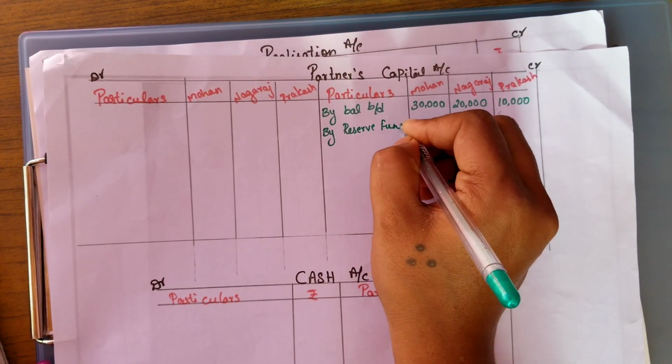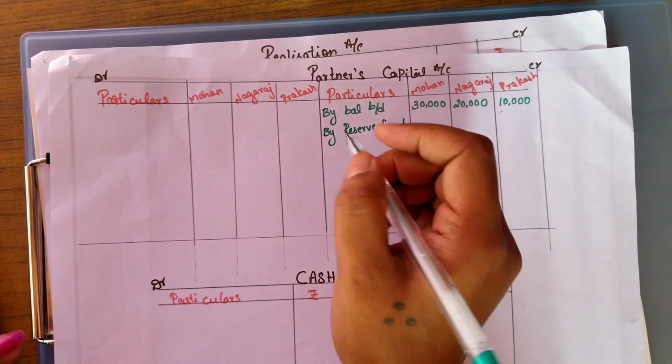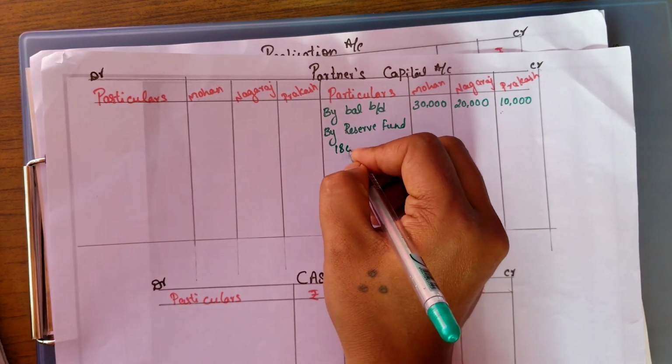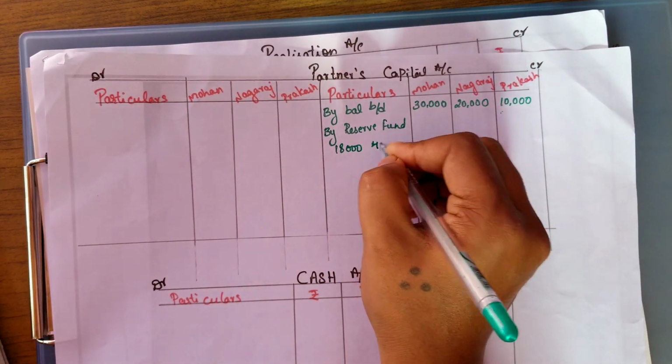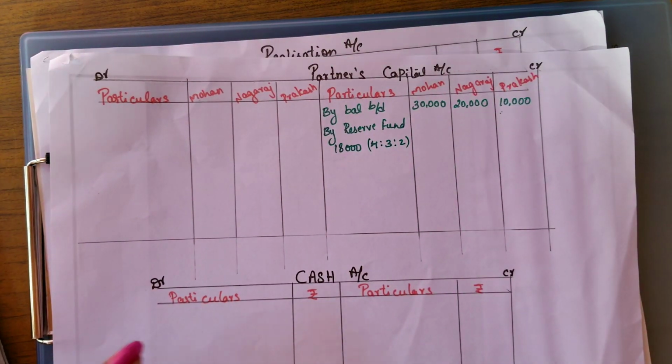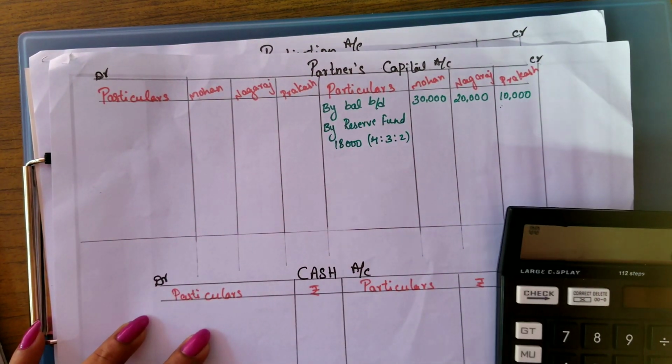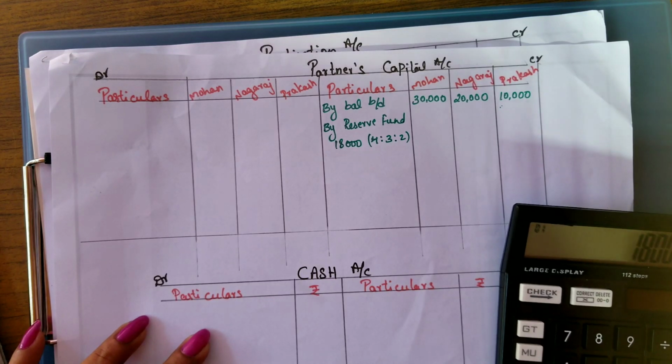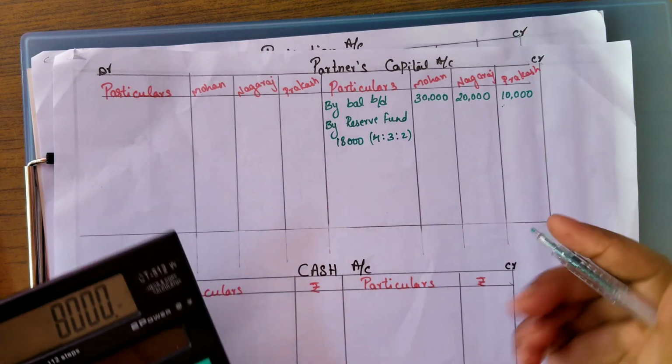The amount for the reserve fund is 18,000. So this 18,000 should be shared in 4:3:2 ratio. Okay. So 18,000 into 4 divided by 9, 8,000.